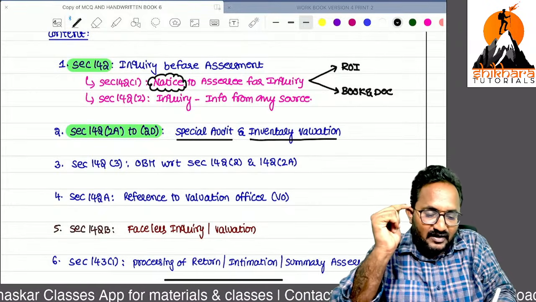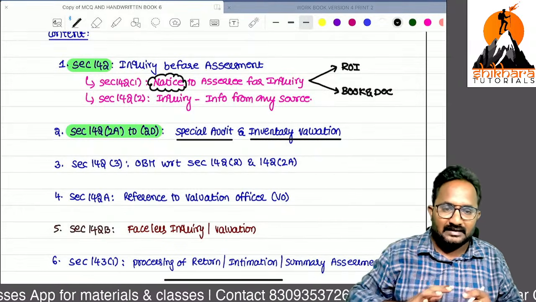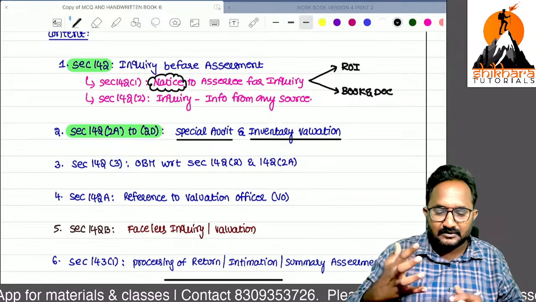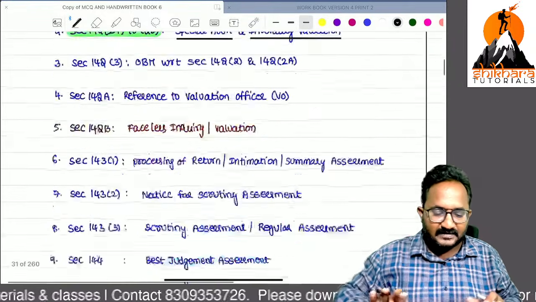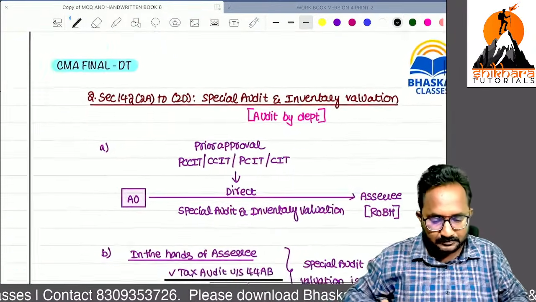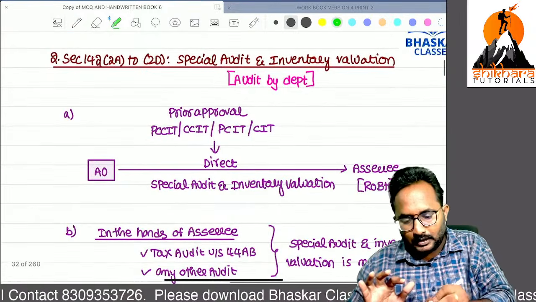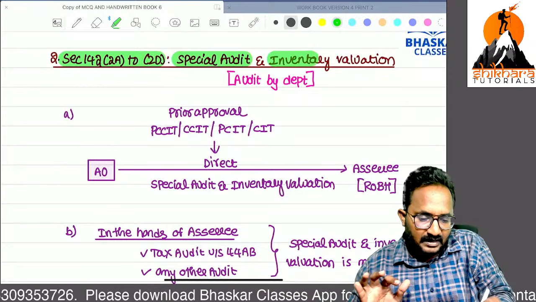Now they have added inventory valuation in the last Finance Act amendment, but they have not asked about it in the last attempts. Now we can get this in our exam anyhow. Please remember, special audit and inventory valuation, I'm starting with this, remember.